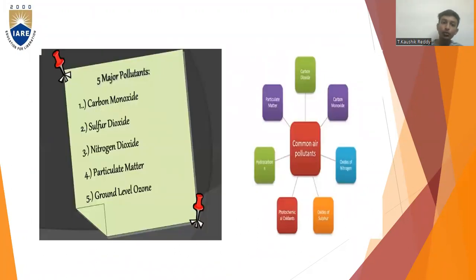The five major pollutants are carbon monoxide, sulfur dioxide, nitrogen dioxide, particulate matter, and ground level ozone. Common air pollutants are carbon dioxide, carbon monoxide, particulate matter, hydrocarbons, photochemical oxidants, oxides of sulfur, and oxides of nitrogen, etc. We have many major pollutants of air pollution.